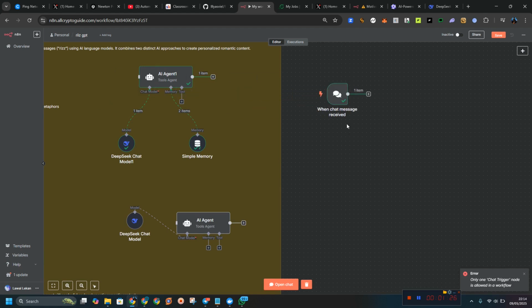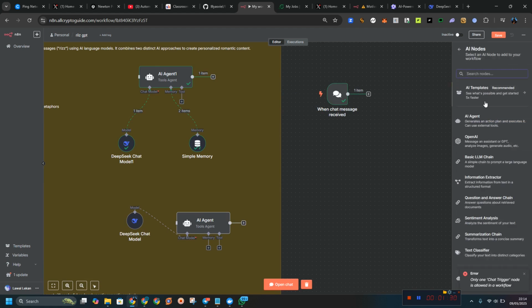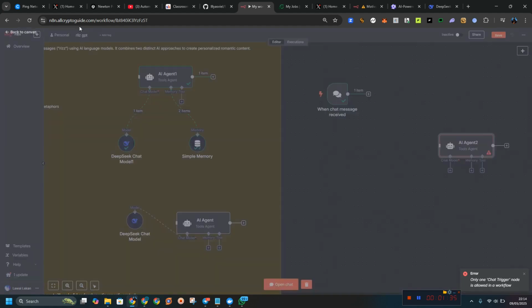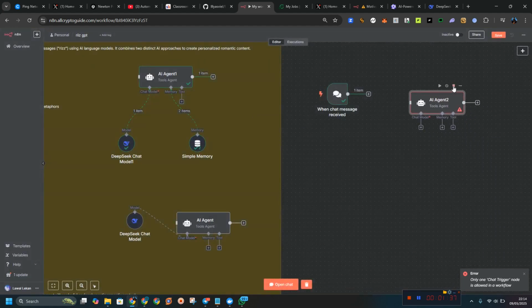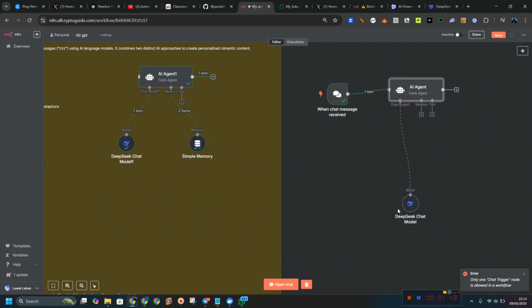After you start the trigger, you want to find an AI agent. Just click on AI and you are going to see an AI agent. Click on it, and as you can see it pops up here. Leave it like that. The next thing is connecting this AI. After you connect it like this, you are going to add a model. I'm going to delete this one for now.